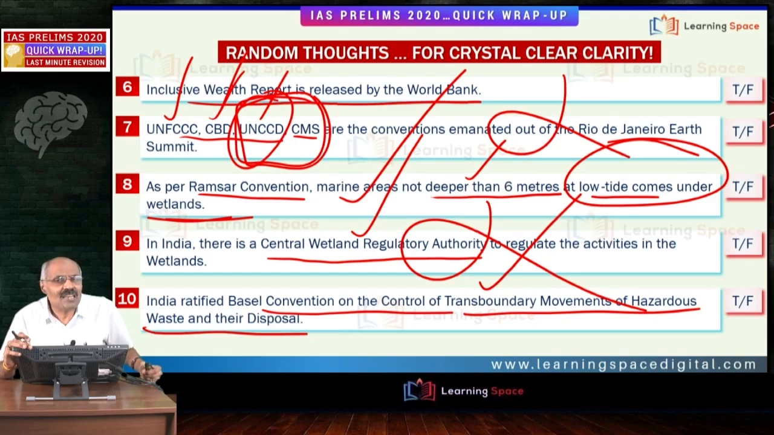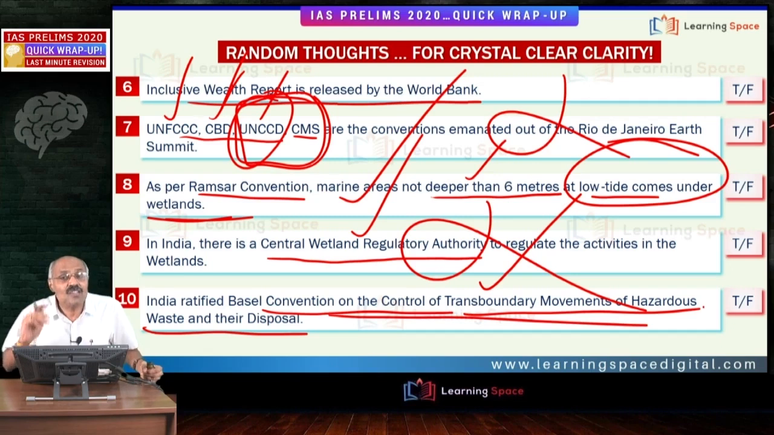In recent times, what is happening? This plastic waste, that is becoming a big headache. Several countries like Malaysia are sending back the ships going with the plastic waste. In this context, some modifications have been made pertaining to this particular convention. This particular convention is quite old. It is not new. India ratified the convention.